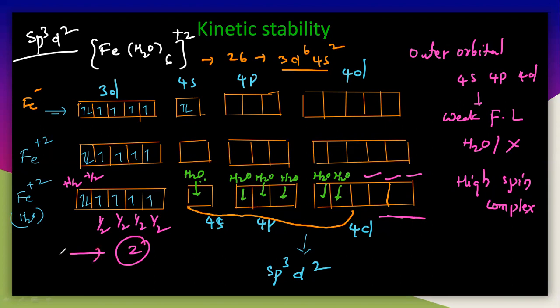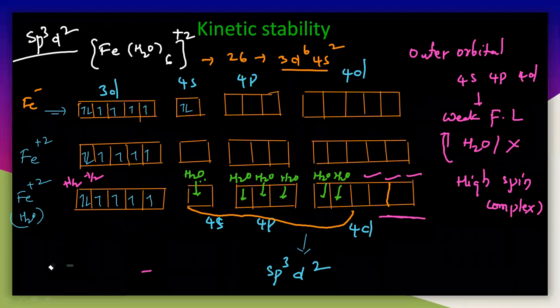The total spin is 2 as a quantum number. So hence it is a high spin complex. Generally, a high spin complex is produced in presence of weak field ligands. Now let us write the substitution reaction for this. I will write the substitution reaction for this.